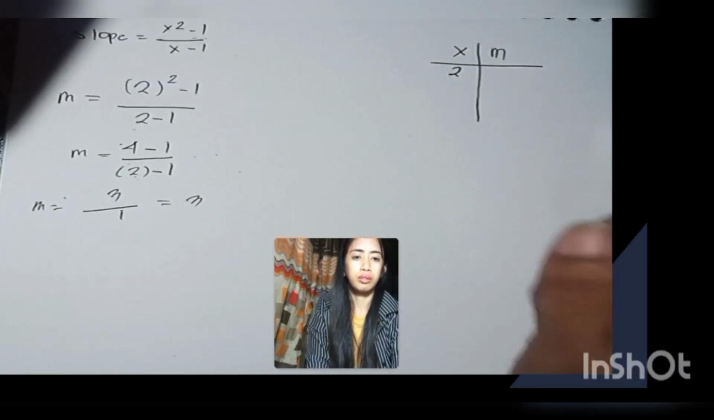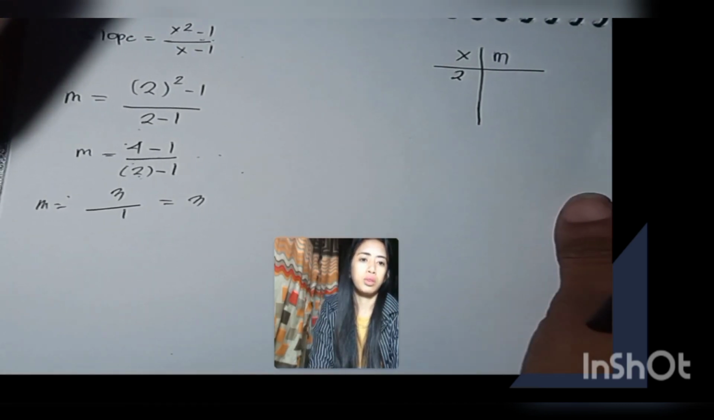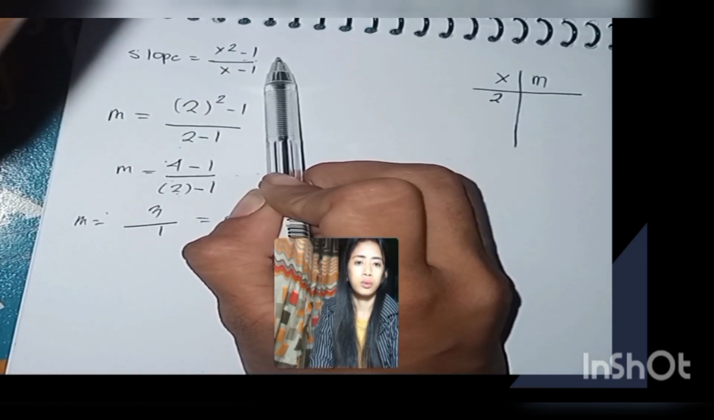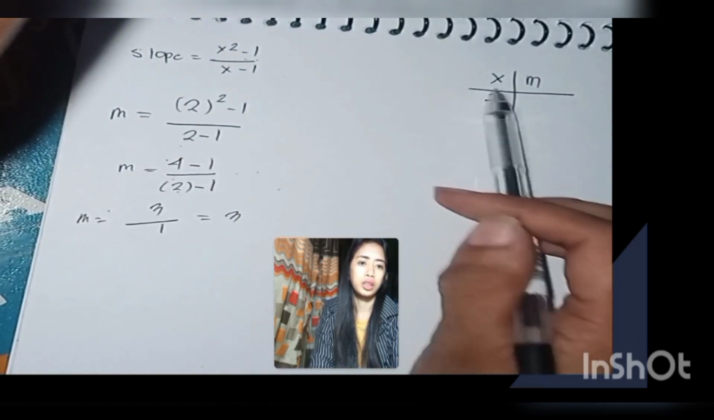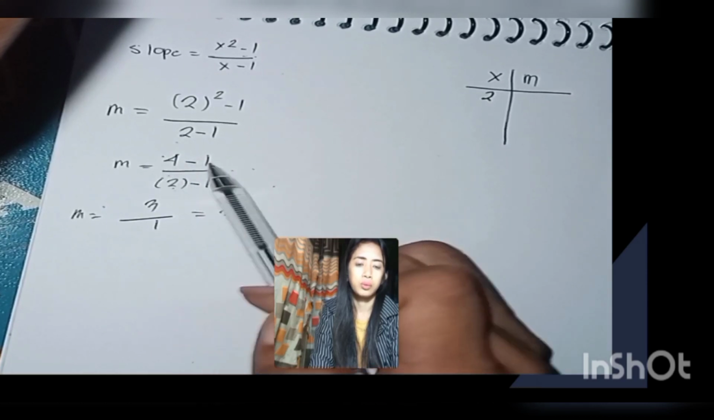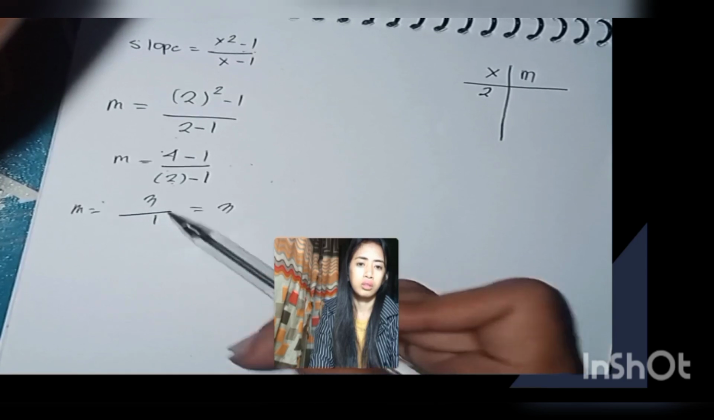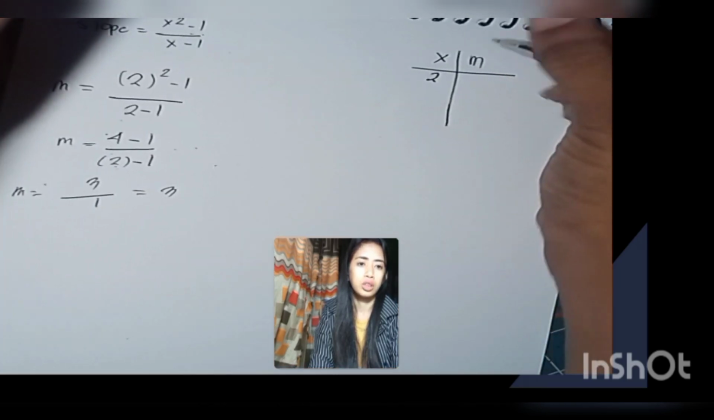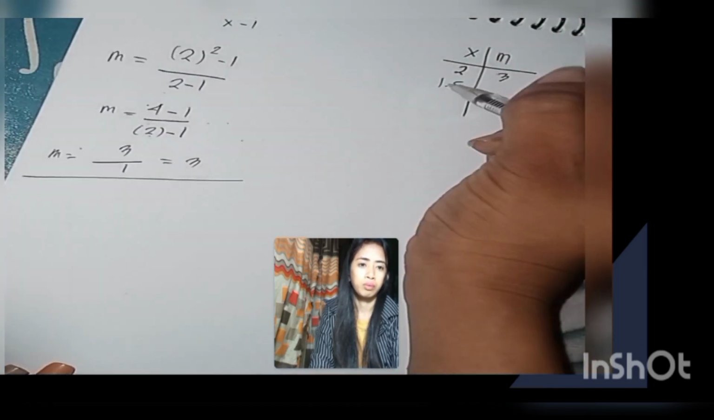Now let's plug in some values for the second point and see what happens to the slope of the line. Slope is equal to x squared minus 1 over x minus 1. Let's start with x equal to 2. So 2 squared is 4, minus 1, over 2 minus 1. So we get 3 over 1, which is equal to 3, a slope of 3. The second point is 1.5.